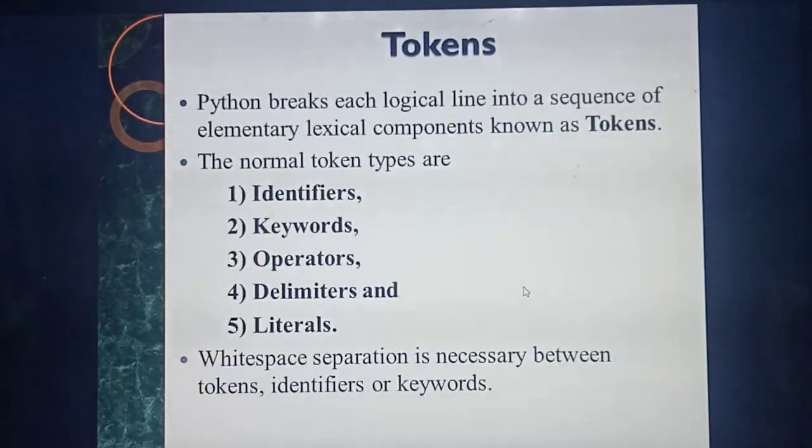Next you are going to study one very, very important and most expected 5-mark question: tokens. Very, very important 5-mark question, students. Please mark very, very important in your textbook also. This is the same thing you studied in the last year's 9th chapter. Are you remembering, students? Identifiers, keywords, operators, delimiters, literals. Last year also you have studied the same thing.